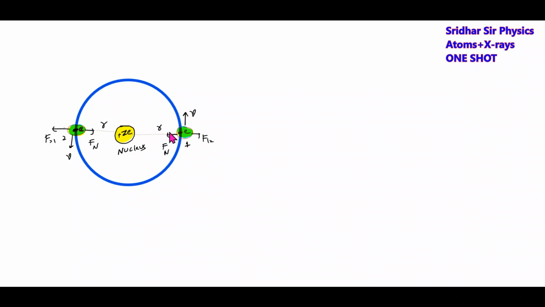Further, Rutherford wanted to explain the two-electron atom, an atom which contains two electrons. Who will provide the balance here? So according to him, Fn minus F12 equals mv squared by r. What is Fn? Force of attraction between the nucleus and the charged electron, Ze squared by 4 pi epsilon naught r squared, minus F12, the repulsive force between the electrons, e squared by 4 pi epsilon naught (2r) whole squared.